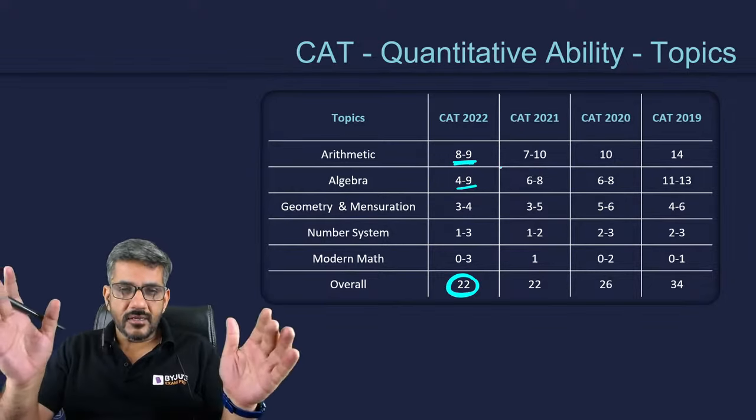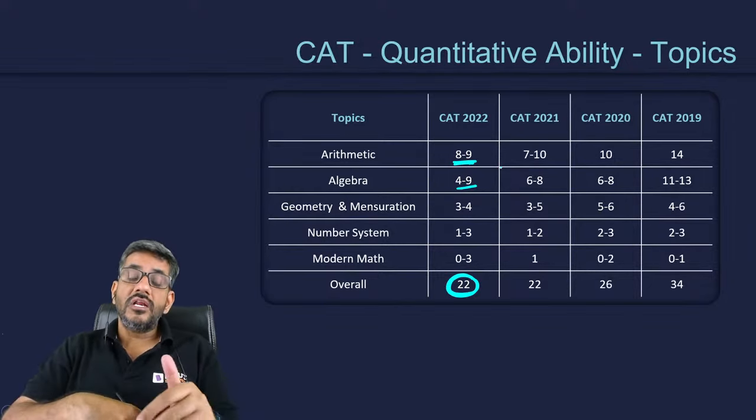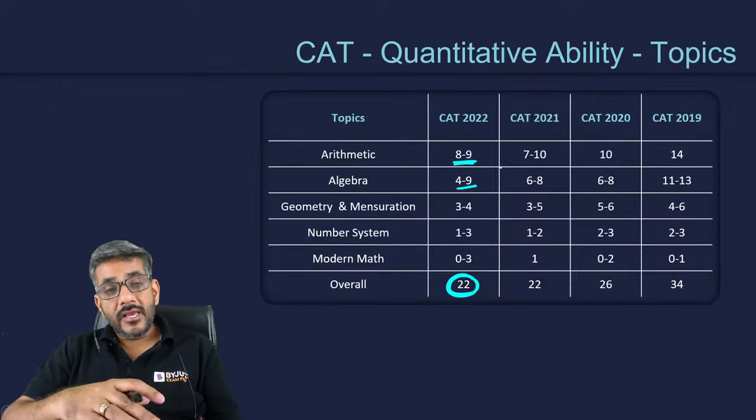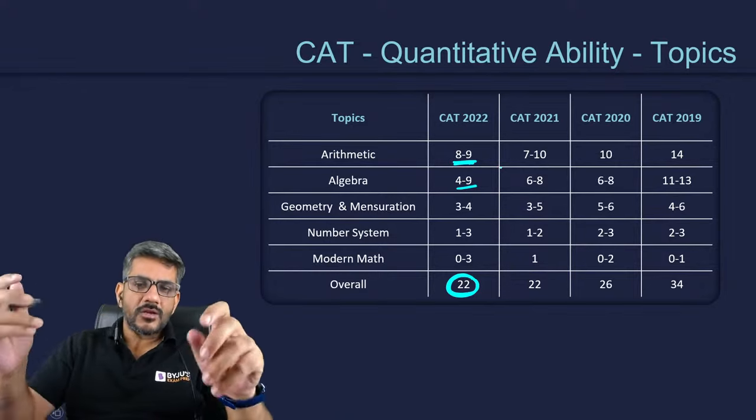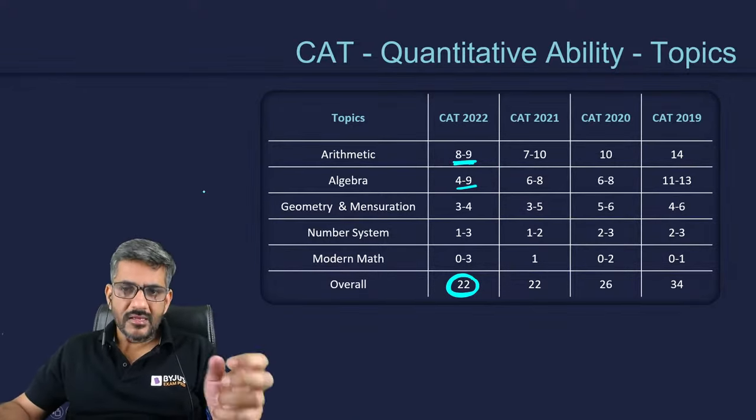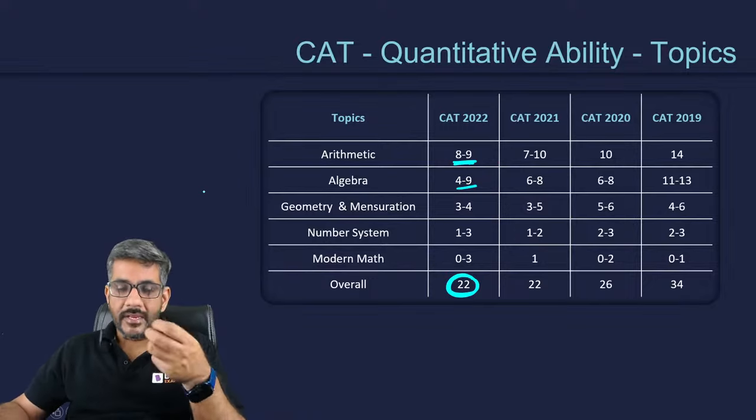It's a big range because in one of the slots there were only 4 questions from algebra. In one of the slots there were 9 questions from algebra. So that range was big. Otherwise, arithmetic has always been the single largest area in CAT QA section.